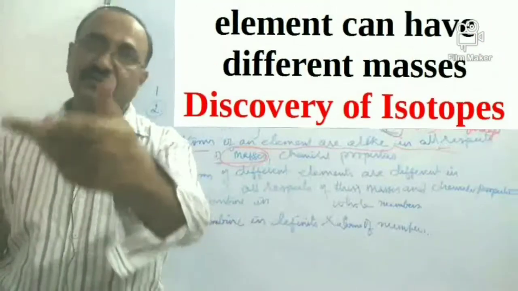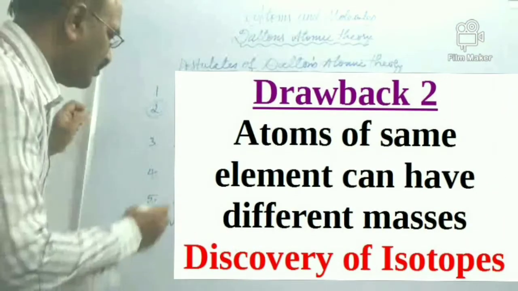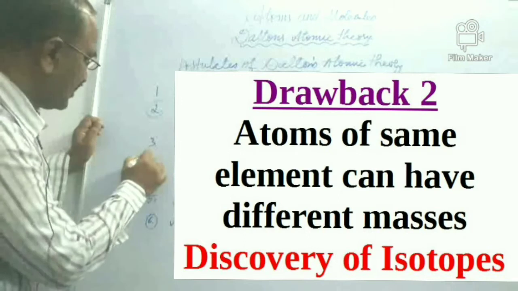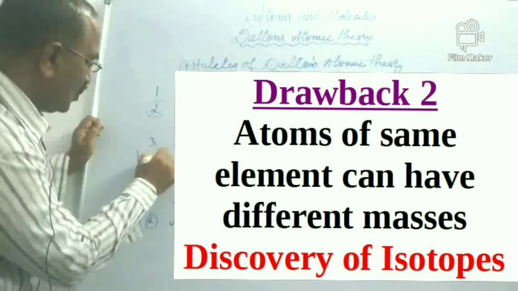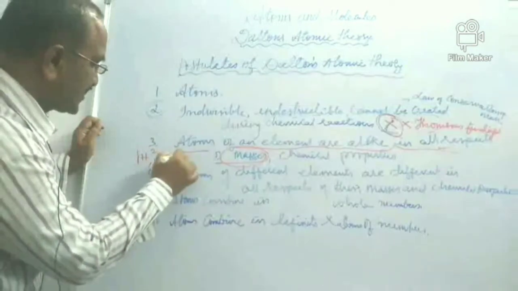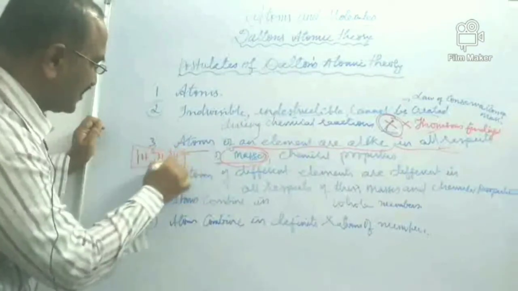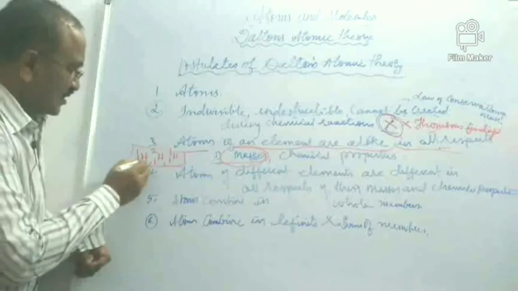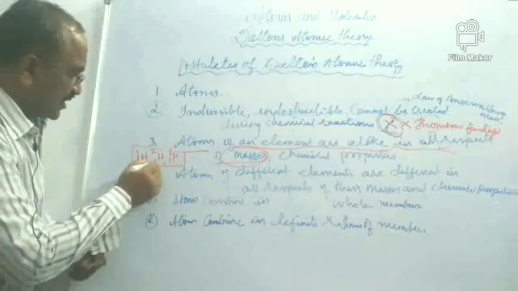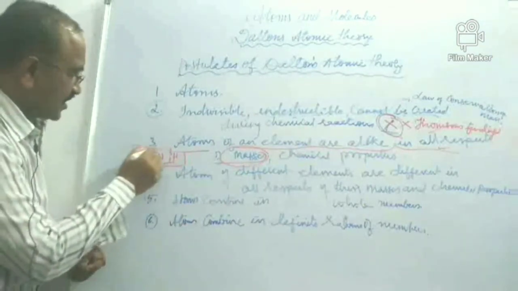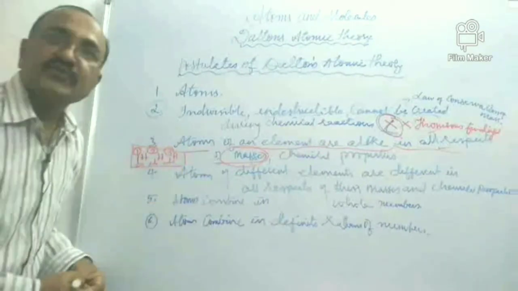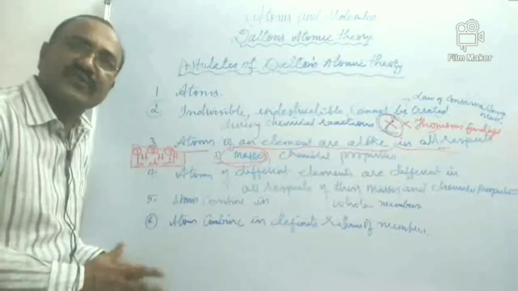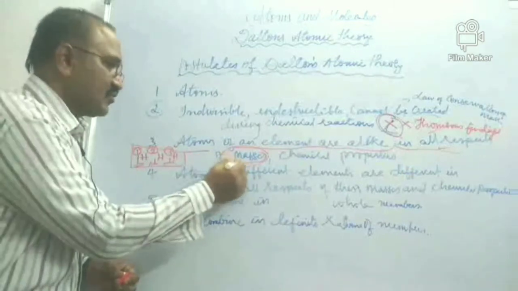Later on, some scientists found there are atoms, like I write, children, 1H1, 1H2, 1H3. These are the representations of the atoms. Very carefully check. They're all hydrogen atoms. They have the same atomic number, but when you carefully observe, the masses are different. So it is possible for atoms of the same element to have different masses. So that is done away with.